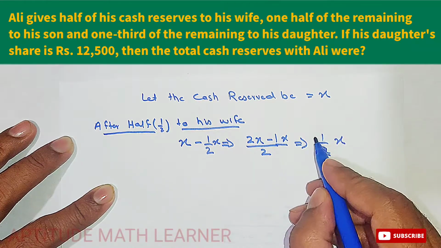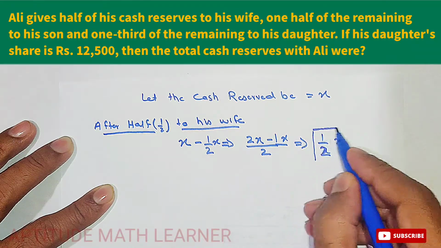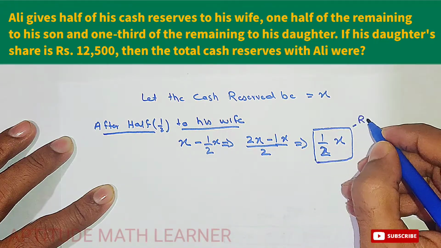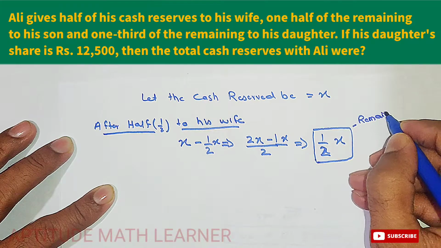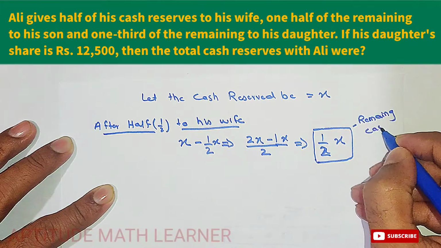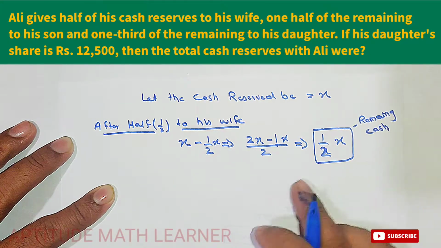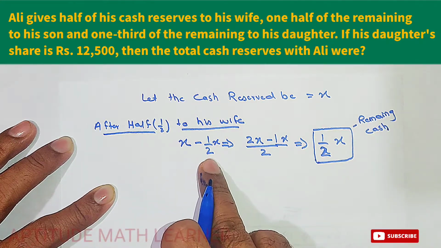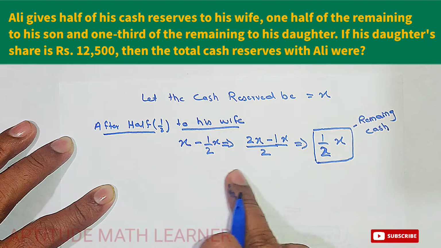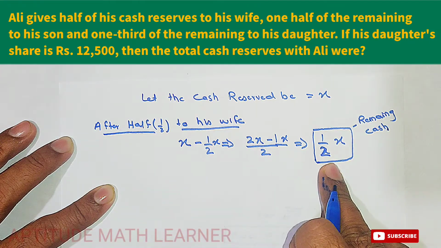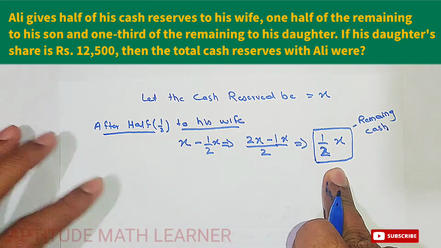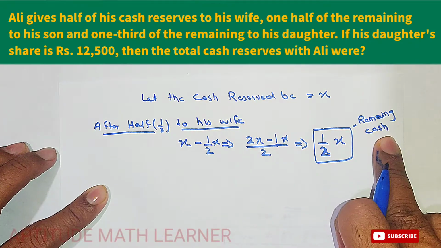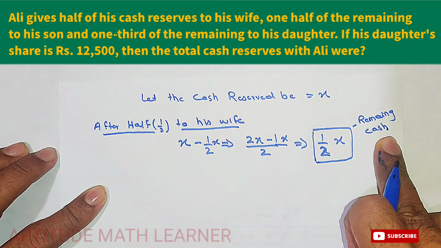So now we are having this portion and this is now the remaining balance. So this is now remaining cash. So if you see from the total cash, if we have minused the half cash, we got how much? The remaining, that is half. Now it becomes 50-50, you can say. So this is the remaining cash. I hope till here you have understood.